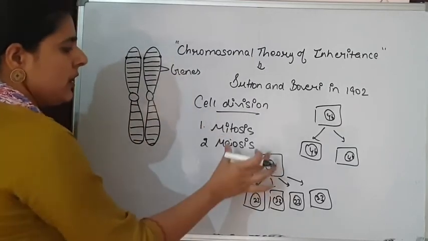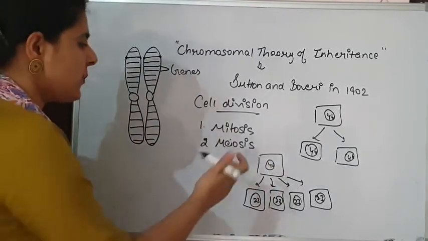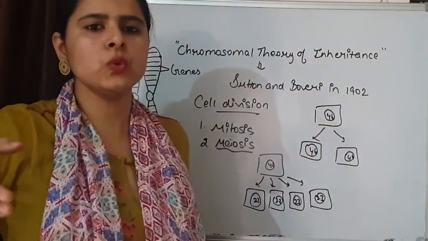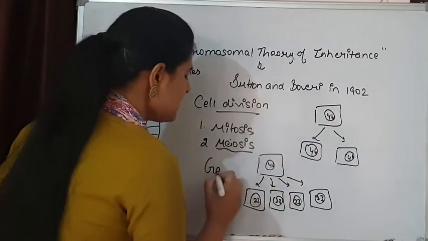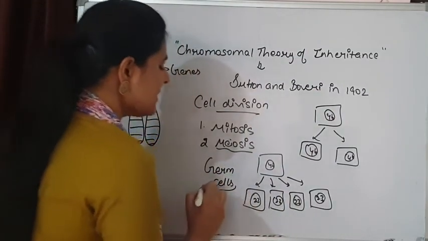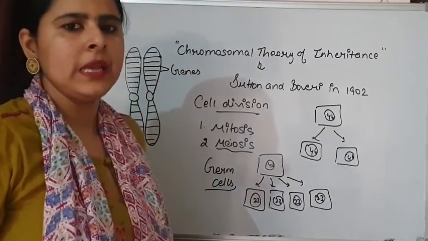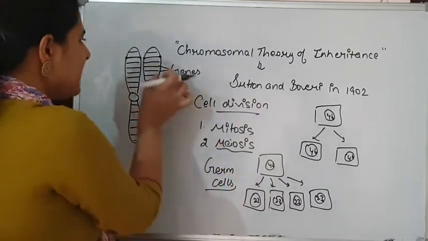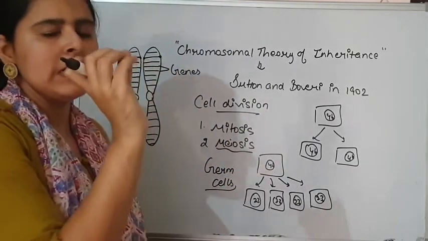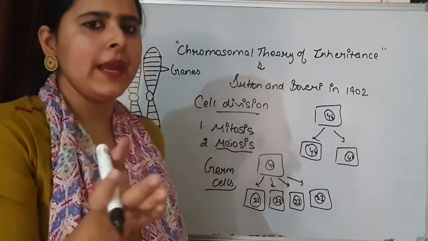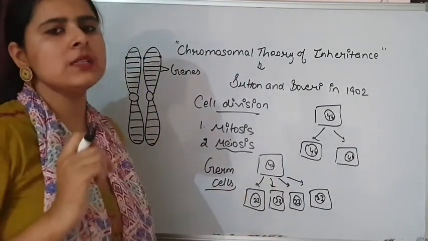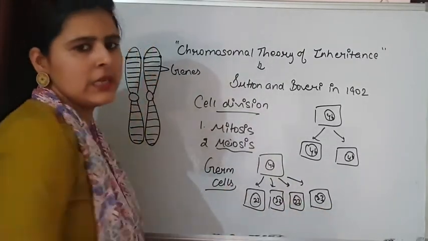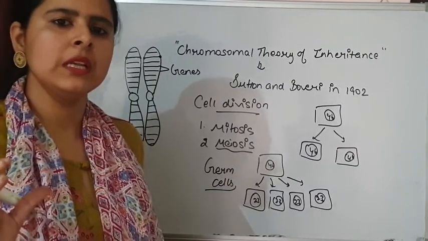Now during cell division, especially if I talk about meiosis, because we are talking about inheritance from one generation to the next, that is happening in the germ cells. So let's talk about meiosis. In meiosis 1, the separation of homologous chromosomes takes place. That means the genes are also going to separate from each other. And in meiosis 2, the chromatids separate from each other and each gamete gets a haploid set of chromosomes in this way.